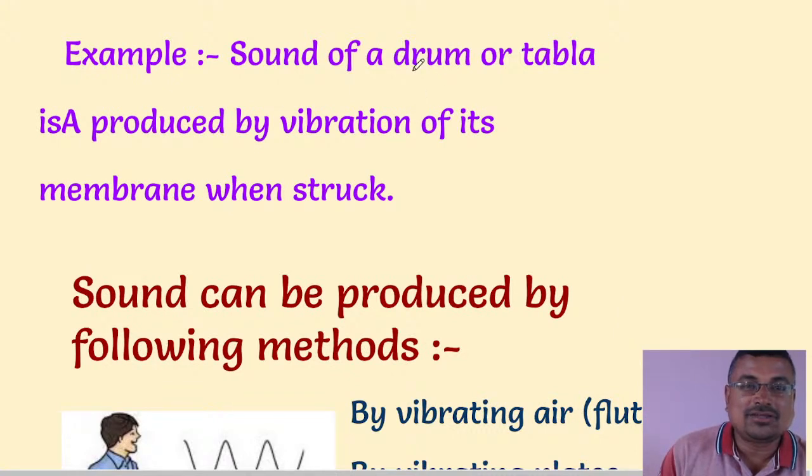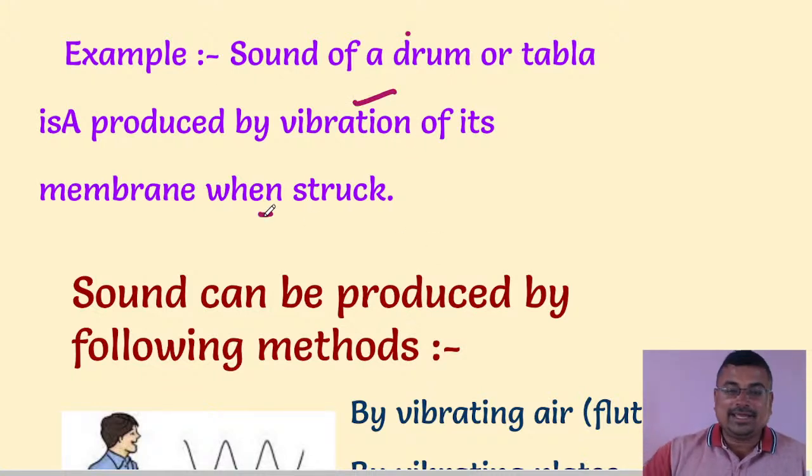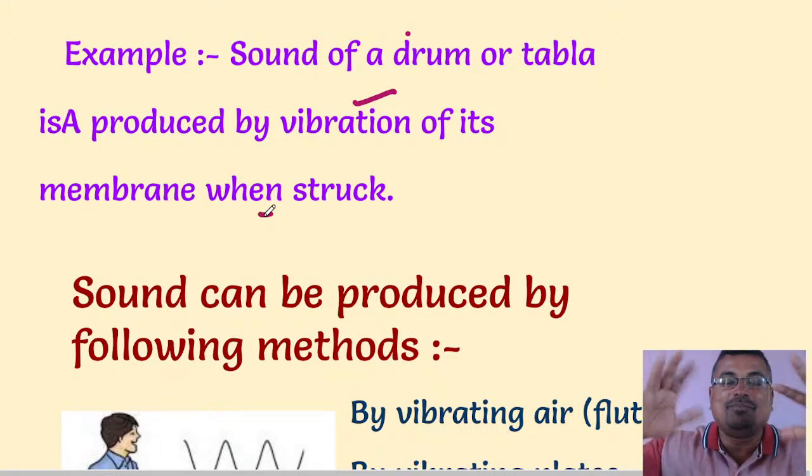Sound of a drum or tabla is produced by vibration of its membrane. This is an English medium science class. Hope you understand this, my friends. Sound is produced by vibration of a membrane.